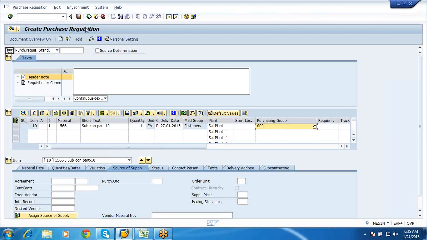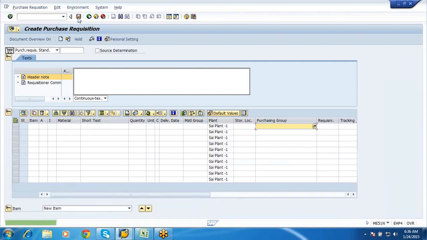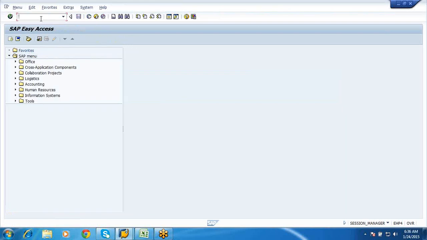Now I'm going to click on the check button to see any discrepancies in the document. No discrepancies, so I'm going to save this. I have not given account assignment, it is blank. Your purchase requisition 8864 is done. Now this 8864 we will convert into a PO.